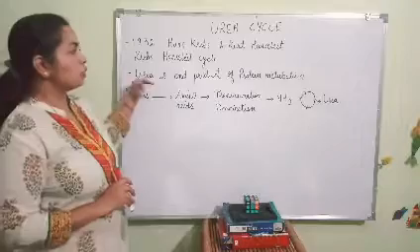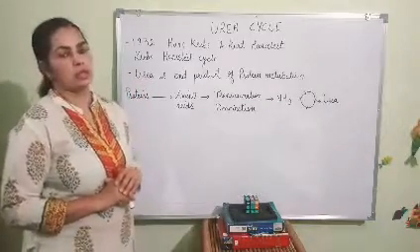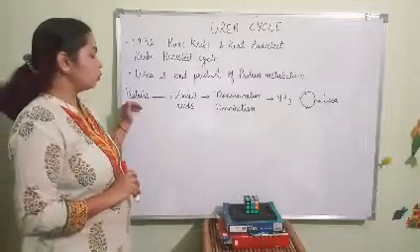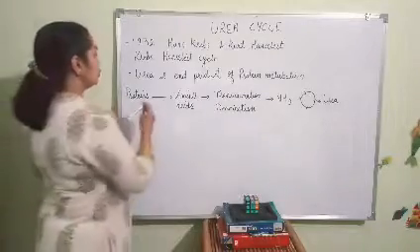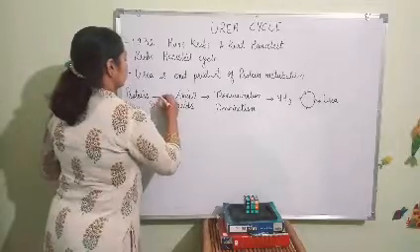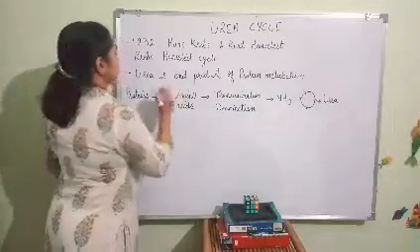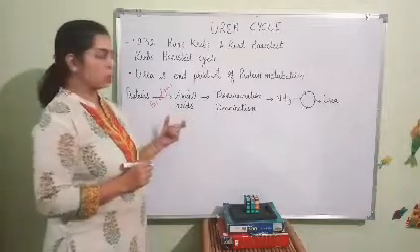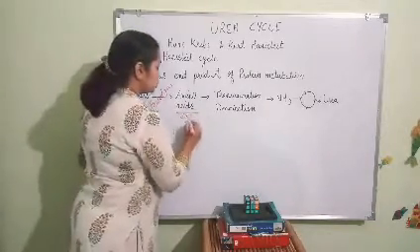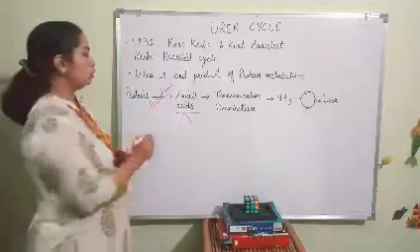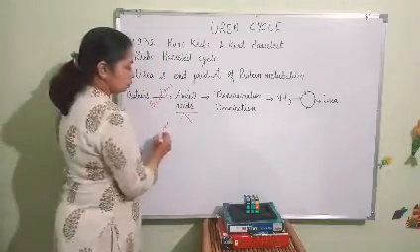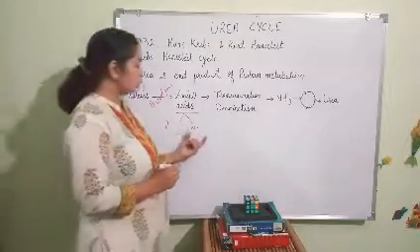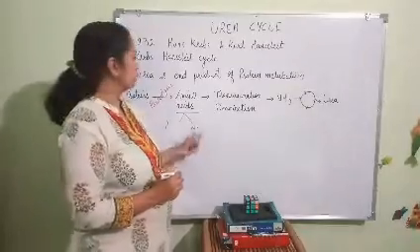Now, why is the urea cycle called the urea cycle? When we study protein metabolism, we know that proteins undergo proteolysis, and through proteolysis proteins break down into amino acids. These amino acids are used for various biological functions in the body, for example for the synthesis of proteins, as well as to synthesize all those molecules which contain a nitrogen atom.